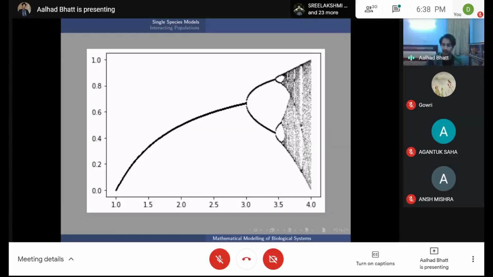Beyond r equal to 4, the population actually becomes negative, and that creates some problems. So it's not worth pursuing. But you can actually mathematically show that at r equal to 4, it is the most chaotic state, as in it has the highest entropy.